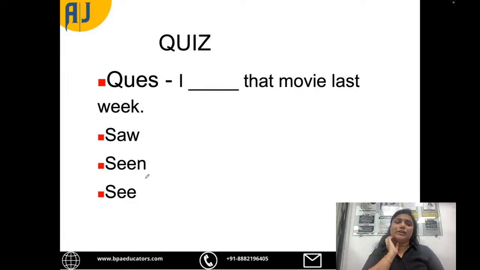I dashed the movie last week. I saw the movie last week. I seen the movie last week. I see the movie last week. What is correct? I saw the movie last week.